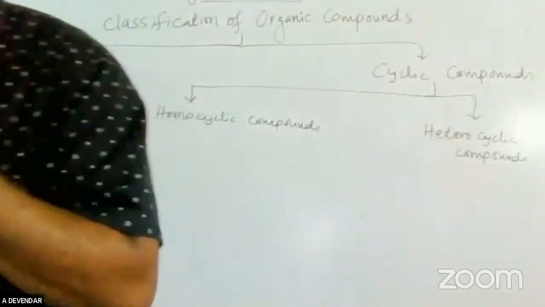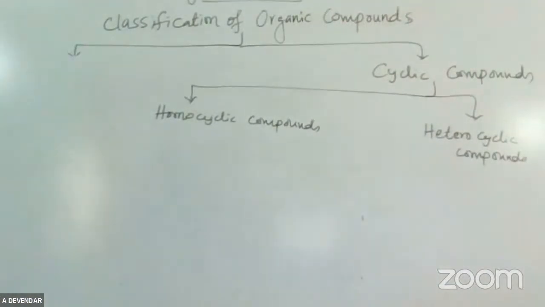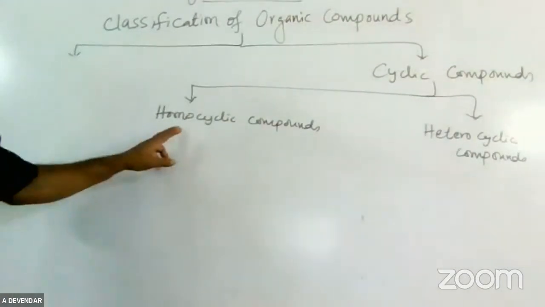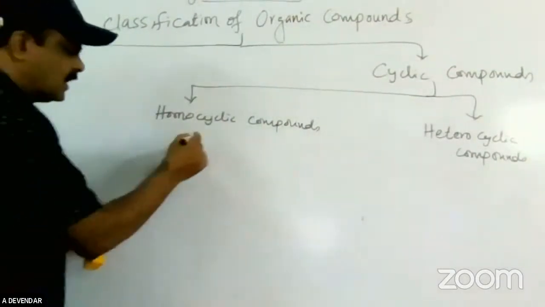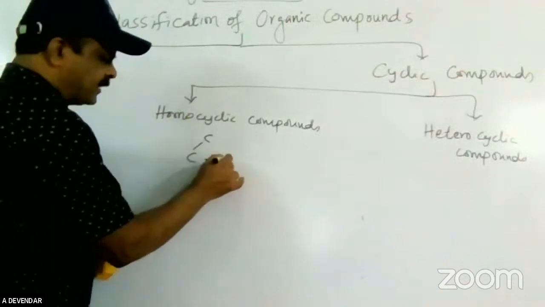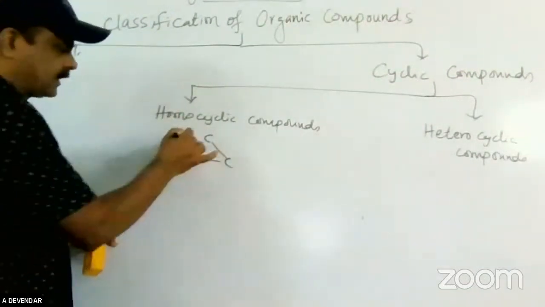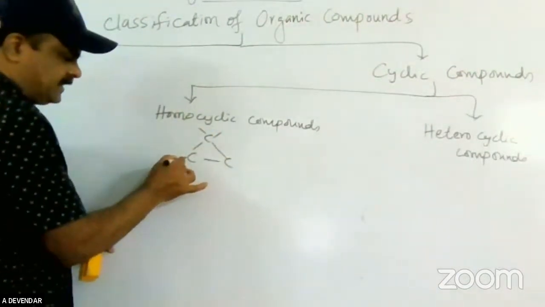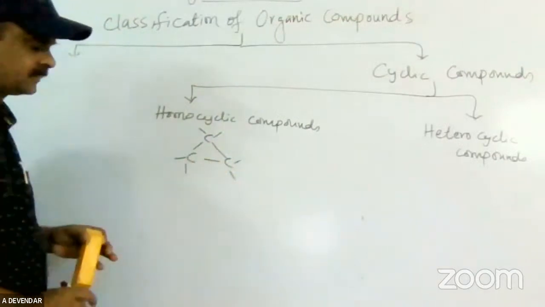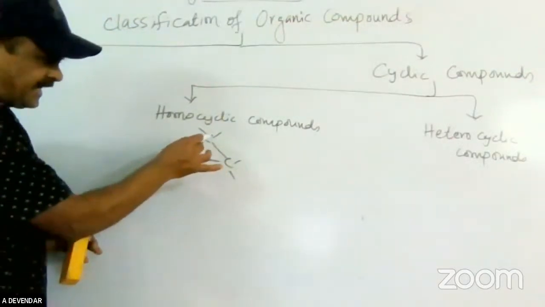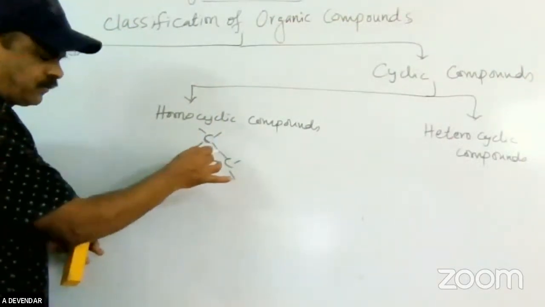So friends, let us add a little more idea about homocyclic compounds. Only carbon and hydrogen atoms are present. If you see the bonds, how many bonds are present on each carbon atom? 1, 2, 3, 4.